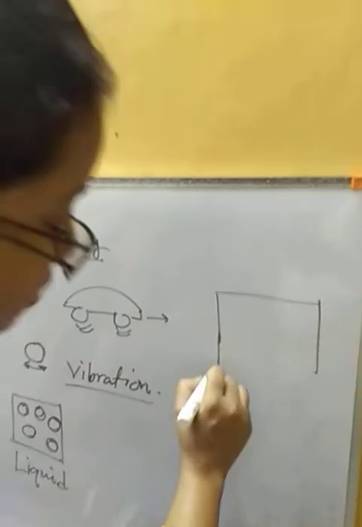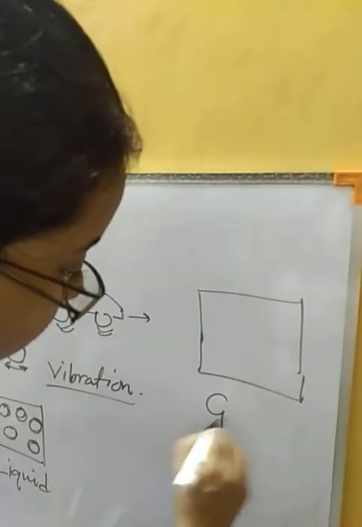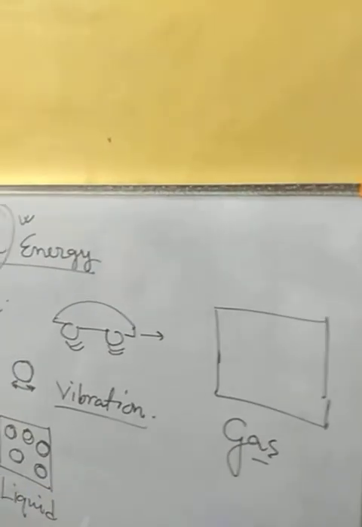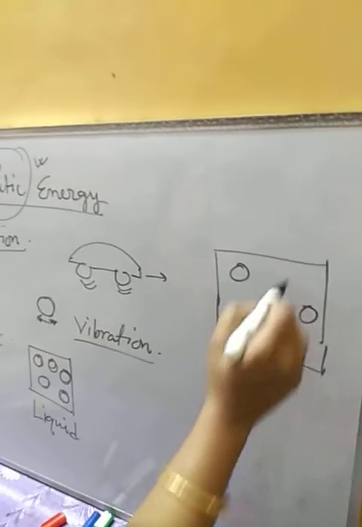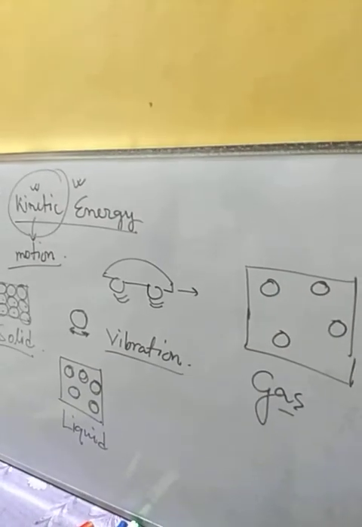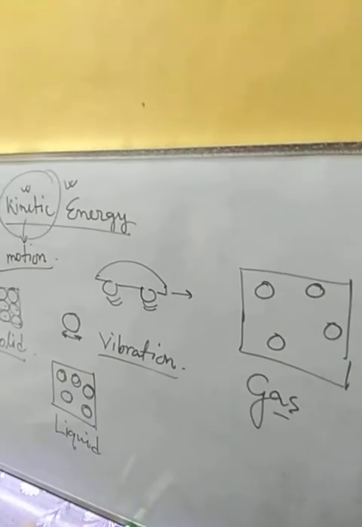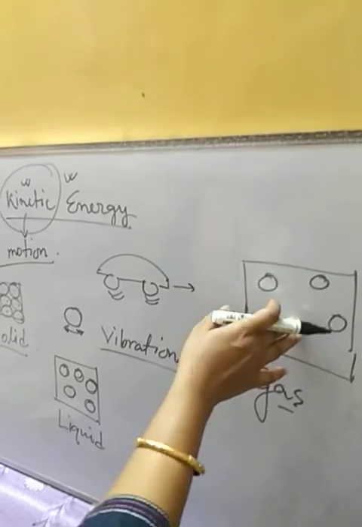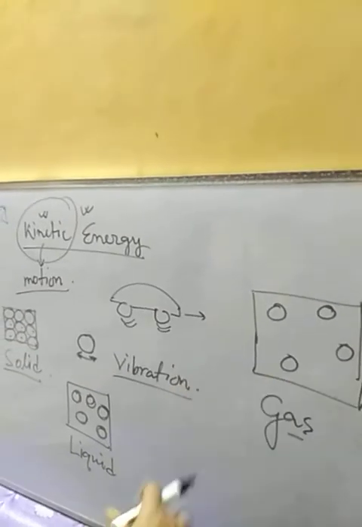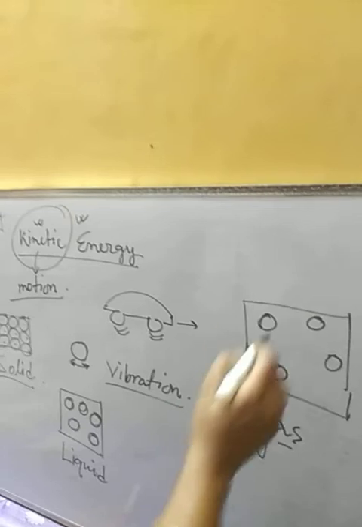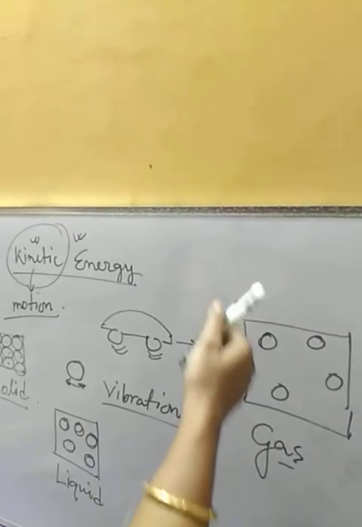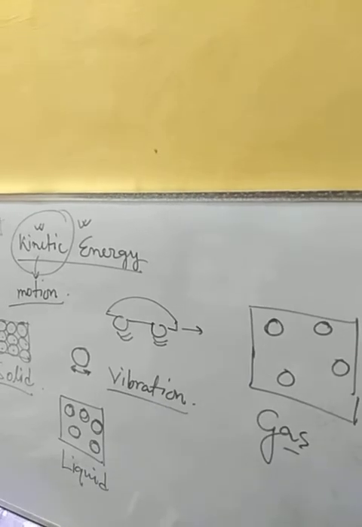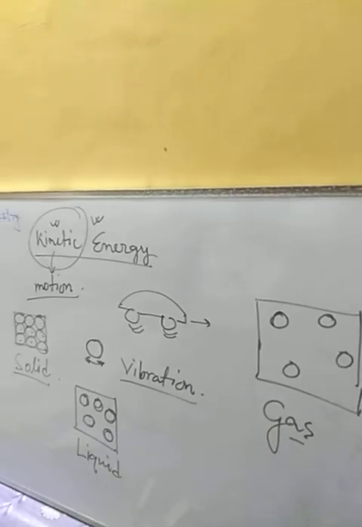And what about gaseous substances? We know gases have a lot of space between them. The particles of gases are far apart, as the force of attraction is very less in gaseous substances.